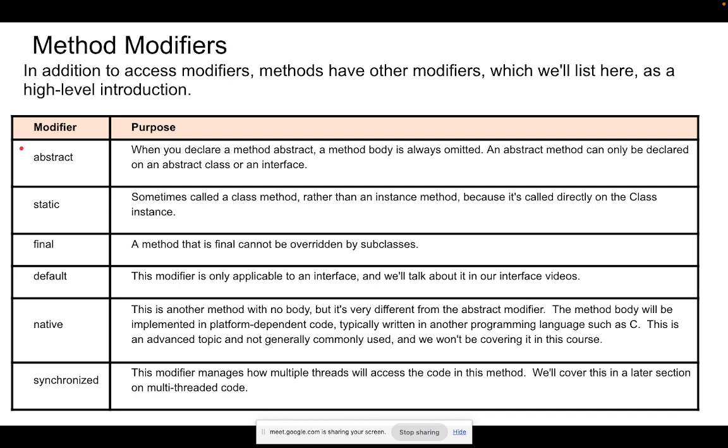Apart from the public, private, static modifiers, some other modifiers that we can use in a particular abstract class are abstract, static, final, default, native, synchronized and so on. We will mostly look at the abstract keyword. Static, I think we have seen already. Final and default, these two we will see a lot more. Native and synchronized, we are not going into right now, but if we reach the multi-threaded aspect of Java, at that point we will see.